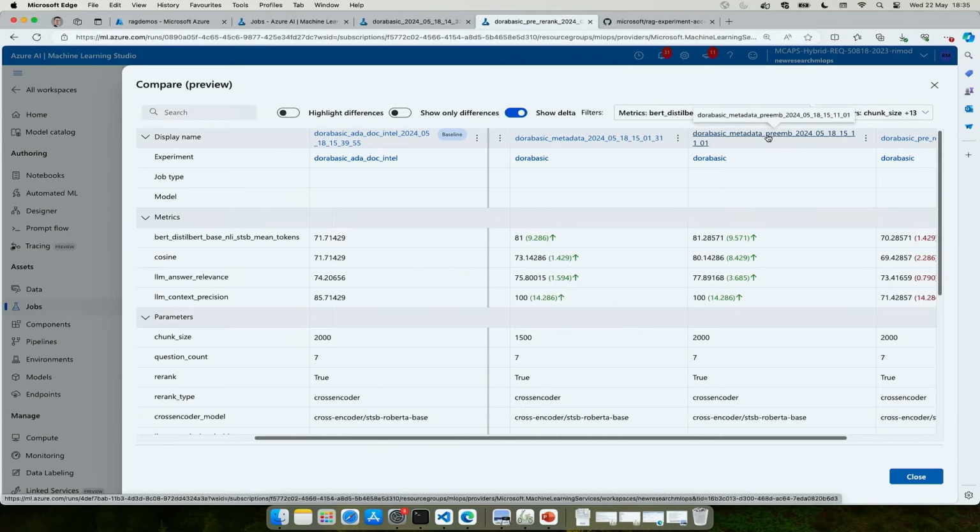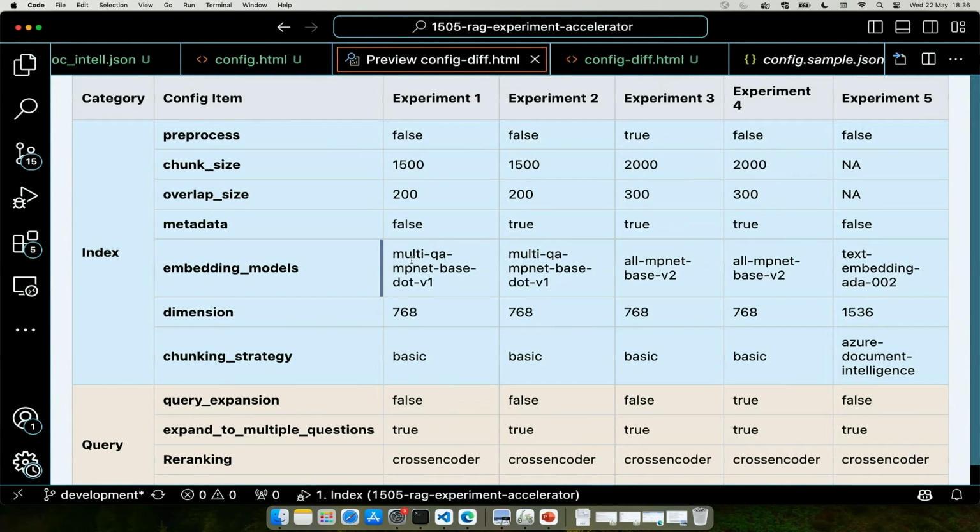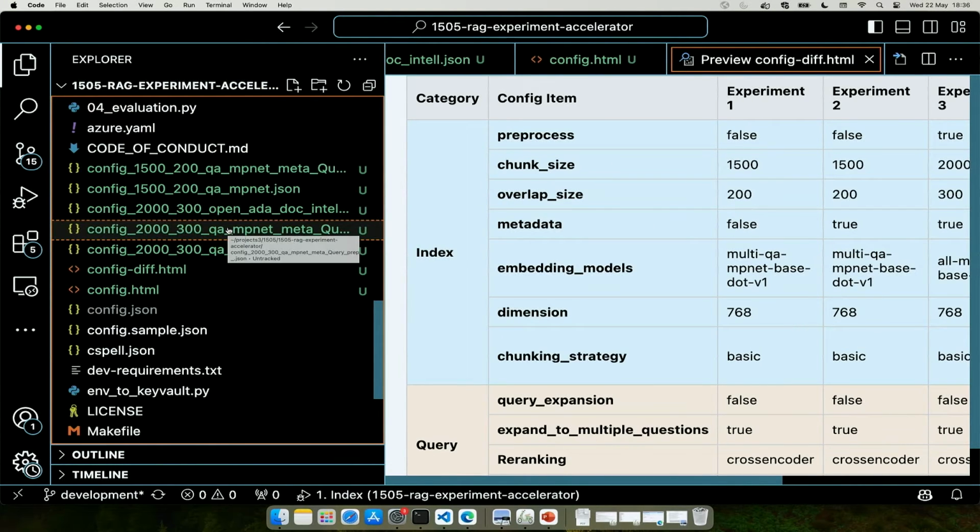I can always look at this job that ran in the Azure Machine Learning Workspace, figure out the hyperparameters, come back here, and push that index back to my production. And that is one of the ways you define a systematic, scientific approach and methodology to determine what would work in your production.